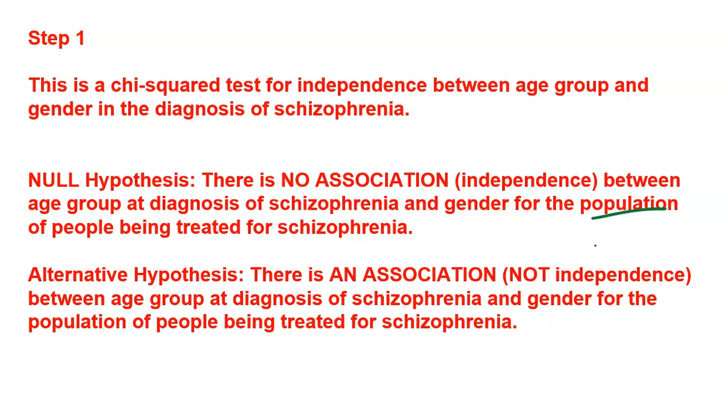Now, as opposed to tests for means and tests for proportions, there are no symbols here. We write the hypotheses in sentence format, including all that rich context, and really making sure that those hypotheses are referencing the population of people. Because it's pretty obvious in our data, like I already said earlier, that our sample shows that there is an association. But we're trying to figure out if that association in our data can be inferred to the greater population. That's why we have to conduct a test.